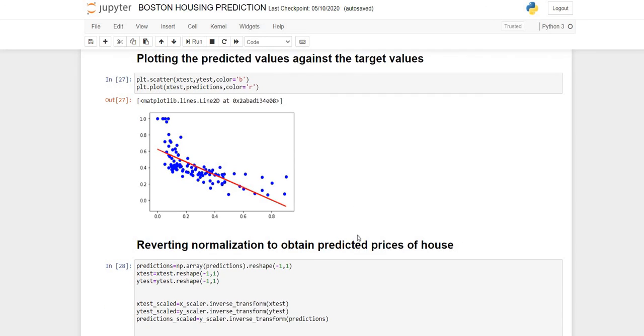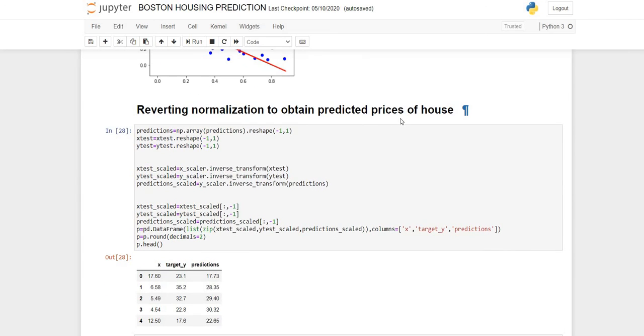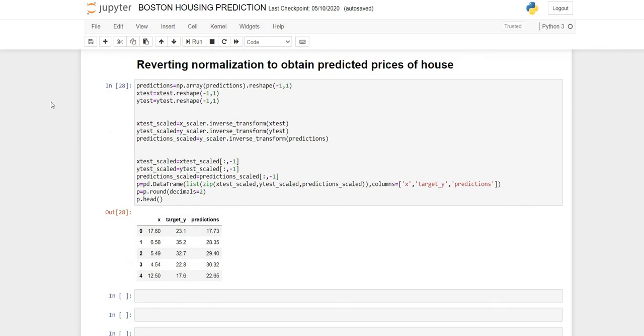And now we are going to the final step, that is reverting normalization to obtain predicted prices of houses. In this, we have to convert normalized values into the original price scale. So I have reshaped the data, applied inverse transform, then removed the extra dimension and again reshaped and stored this data in pandas data frames. As you can see here, this is our final table.